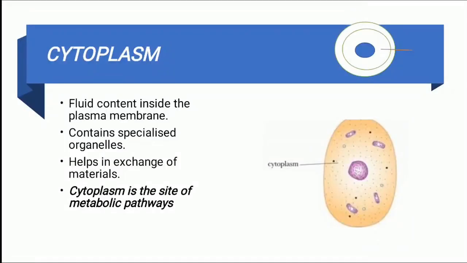So the next one up is cytoplasm. As you can see in the image given, the marked one is the cytoplasm. Cytoplasm is the fluid content inside the plasma membrane, and it also contains specialized organelles and helps in exchange of materials. Most importantly, cytoplasm is the site of metabolic pathways. So in the figure given, you can see the marked one is the cytoplasm, and it contains various specialized organelles.